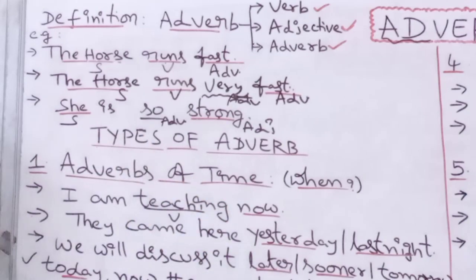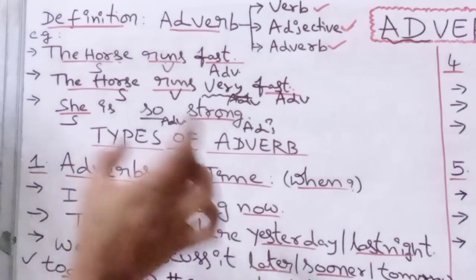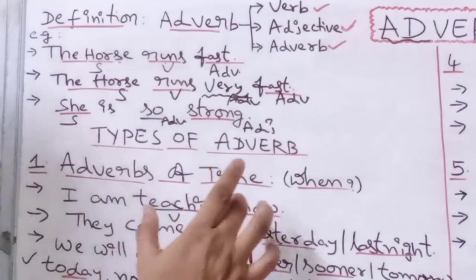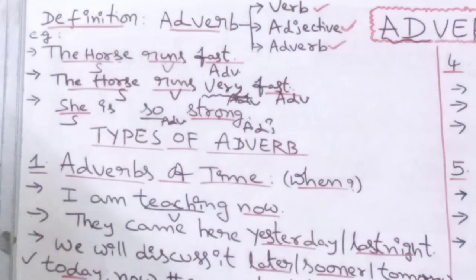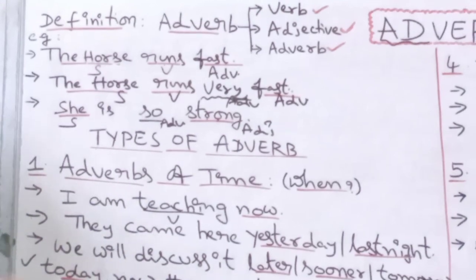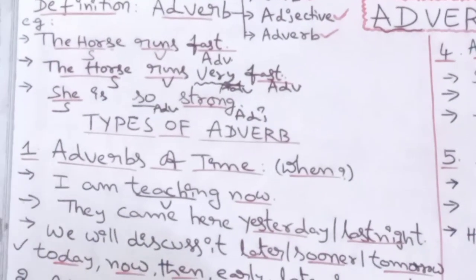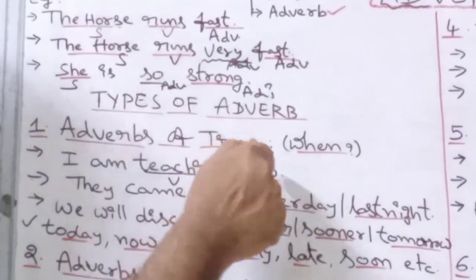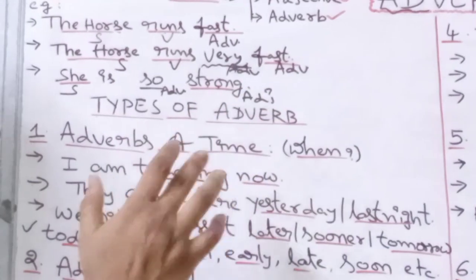I mean to say, if the verb teaching is not there in this example, there is no need of writing now, nothing but an adverb. If a verb is not there, if an adjective is not there, if another adverb is not there, no need of writing any kind of adverb. So, I am teaching now. I am teaching when? Now. So, now denotes time.